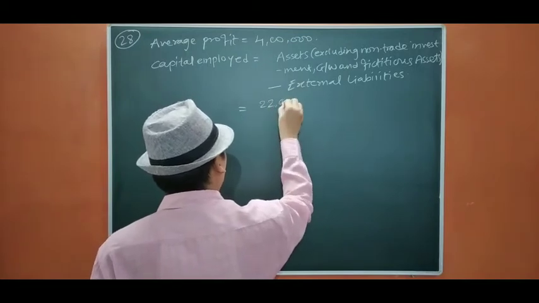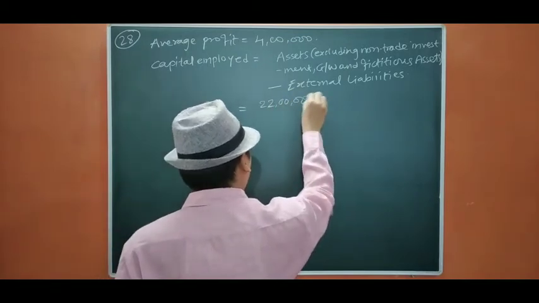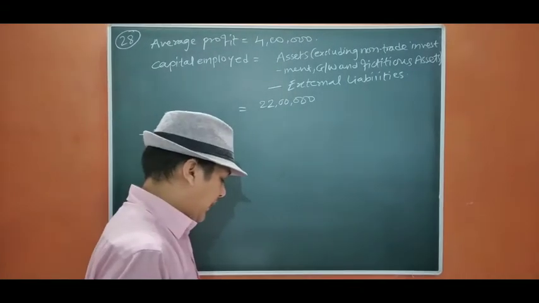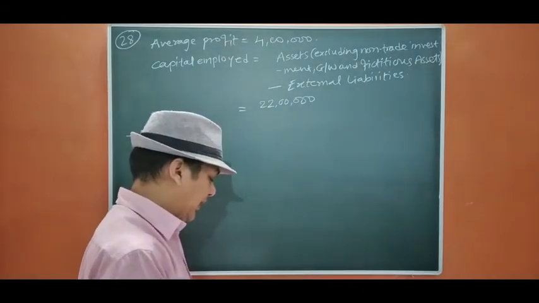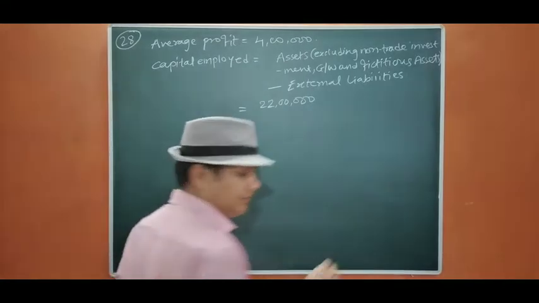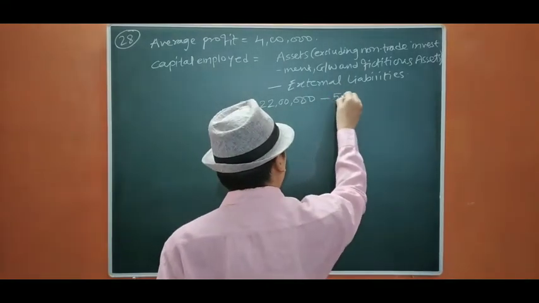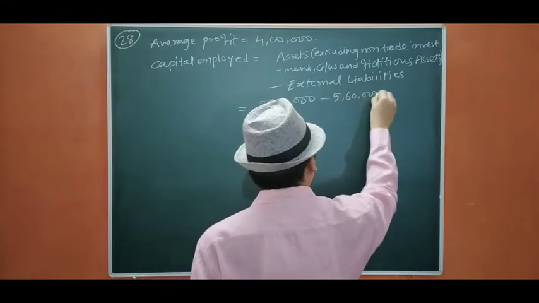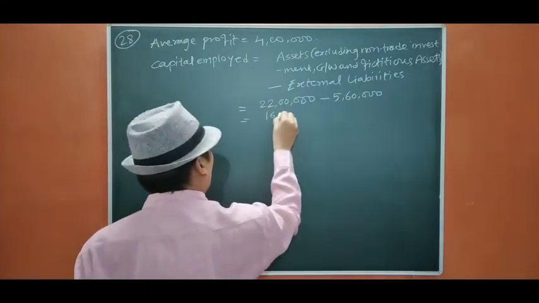So the total assets will be 22 lakh, as we are not going to take the investment. Okay, and if you see creditors 4 lakh, this will be 1 lakh, this will be 5 lakh 60,000. So it will be 16 lakh 40,000.